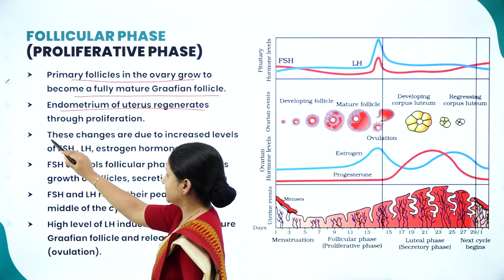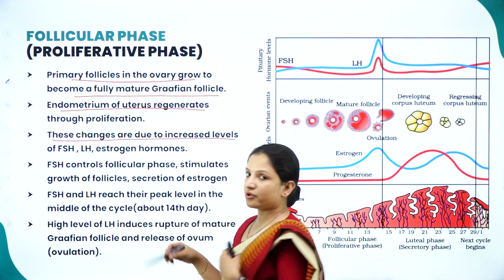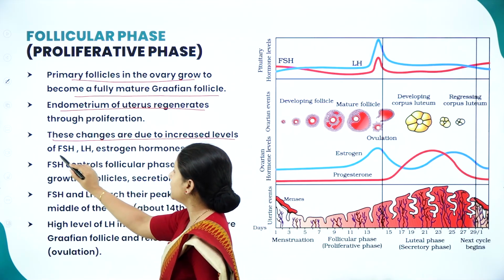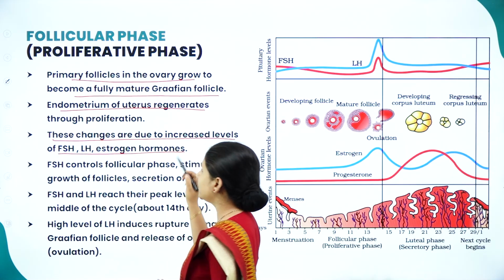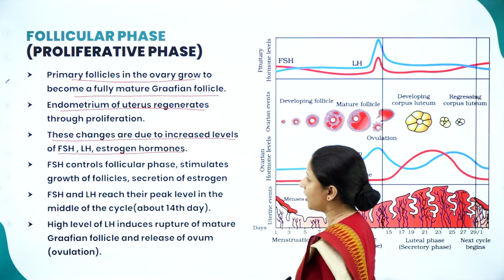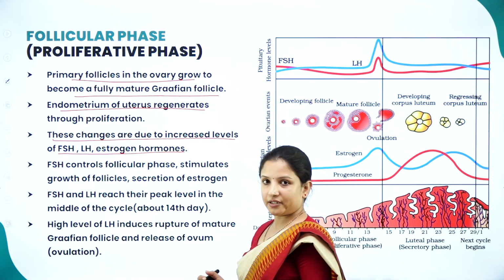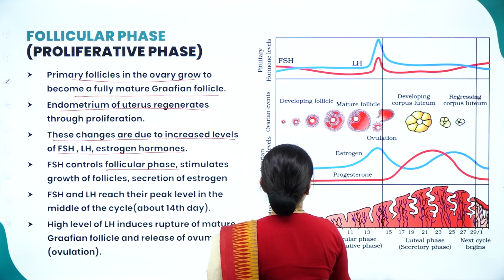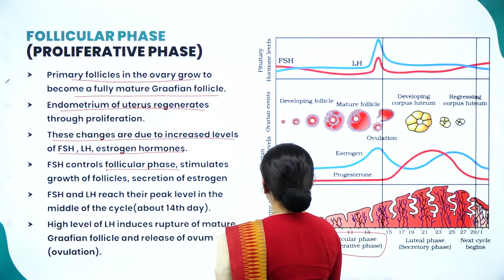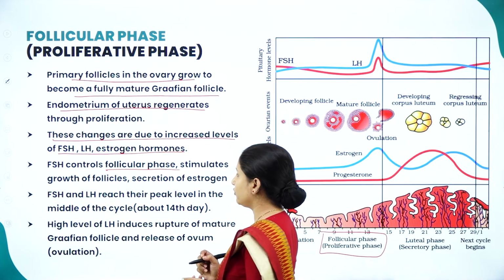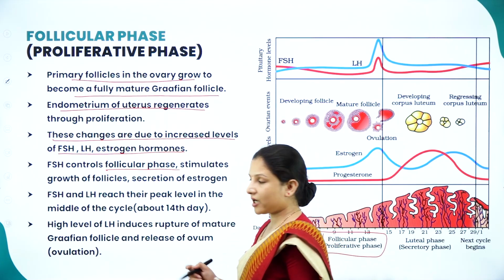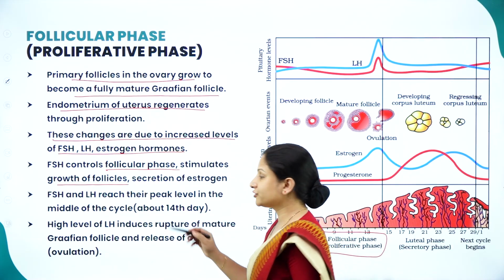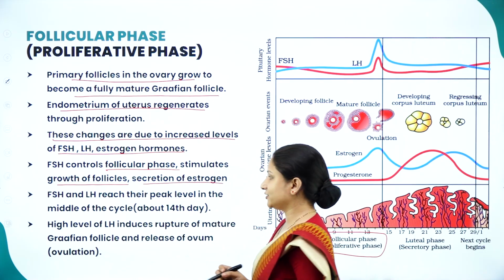These changes, the thickening and formation of the endometrium, will increase the level of the follicle stimulating hormone, the luteinizing hormone and the estrogen hormones. The follicle stimulating hormone controls the follicular phase. The entire follicular phase is controlled by the follicle stimulating hormone, which stimulates the growth of the follicle and also stimulates the secretion of estrogen.